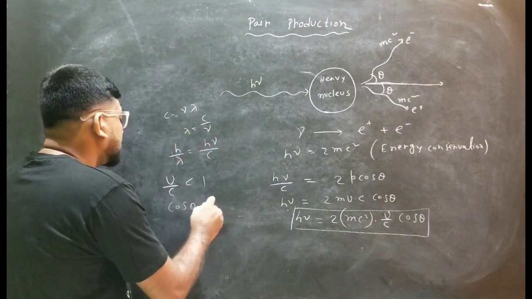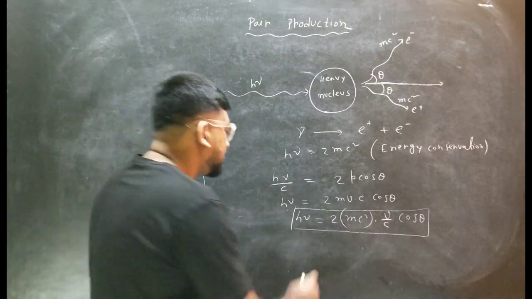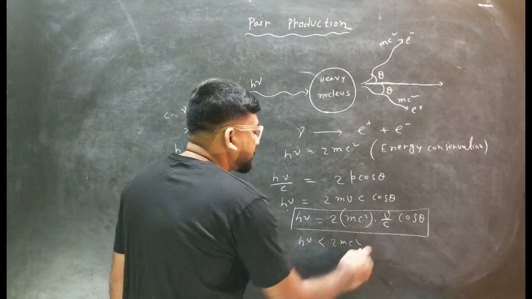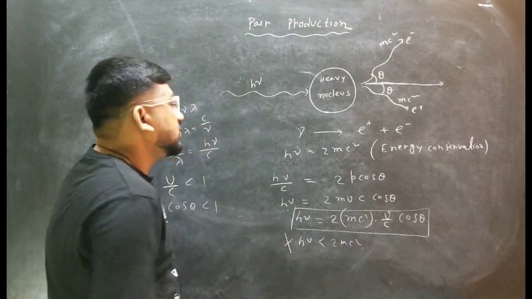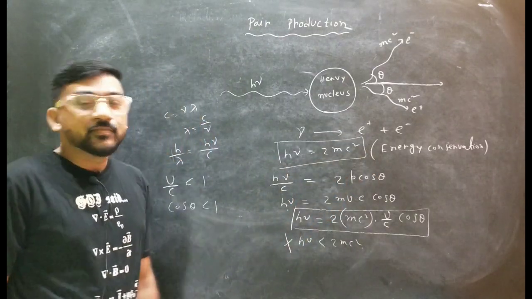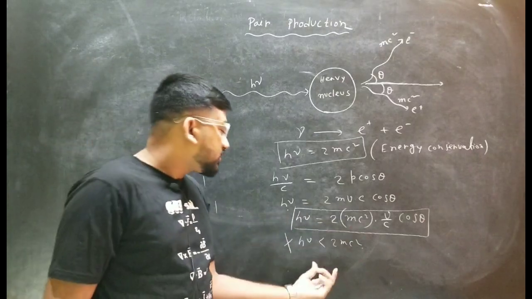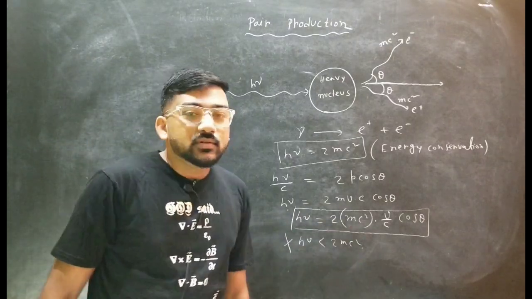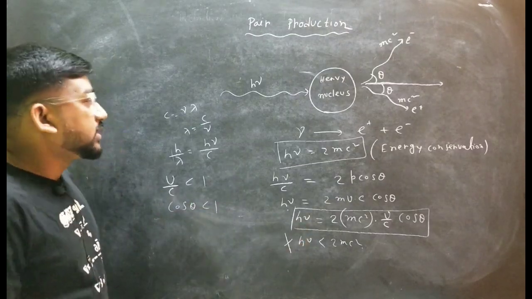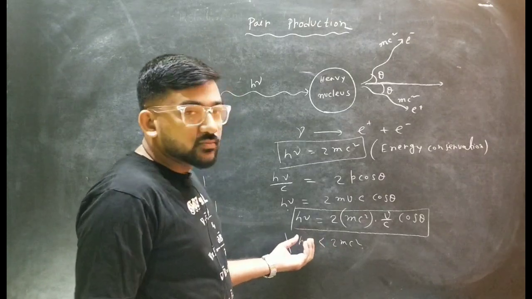So if cos theta is less than 1 and v by c is also less than 1, then h nu will also be less than 2 mc square, and that should not happen, because from energy conservation h nu is equal to 2 mc square. So here h nu is equal to 2 mc square, but according to momentum conservation h nu is less than 2 mc square. That should not happen. So what is happening over here? Actually, why is the momentum less than h nu?